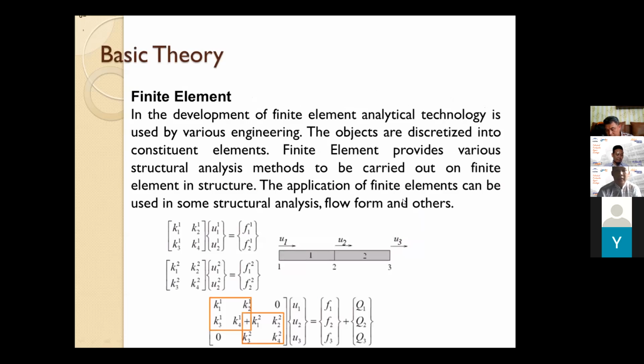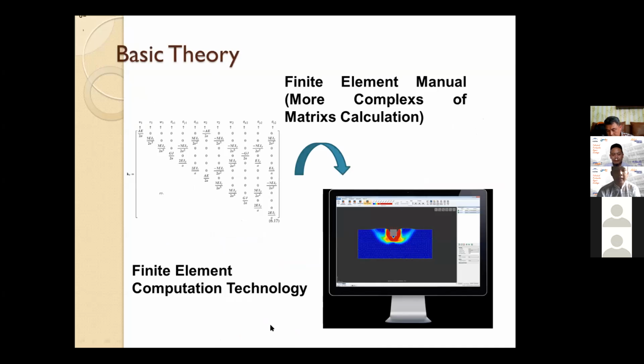And then this is basic theory. Basic theory, maybe we can calculate manually to analyze the structure of the ship hull. But we never use finite element manually, it is very complex to apply.